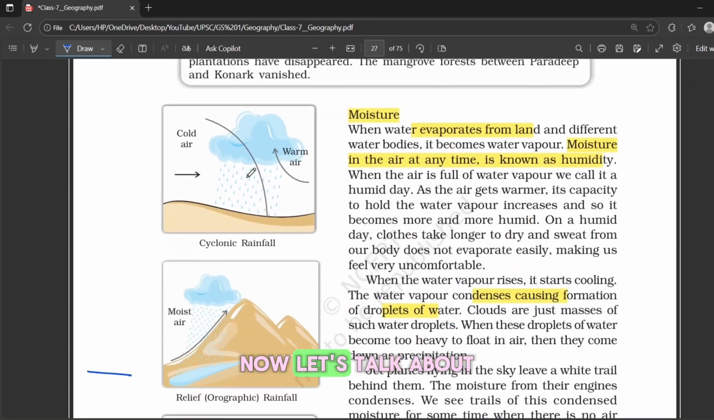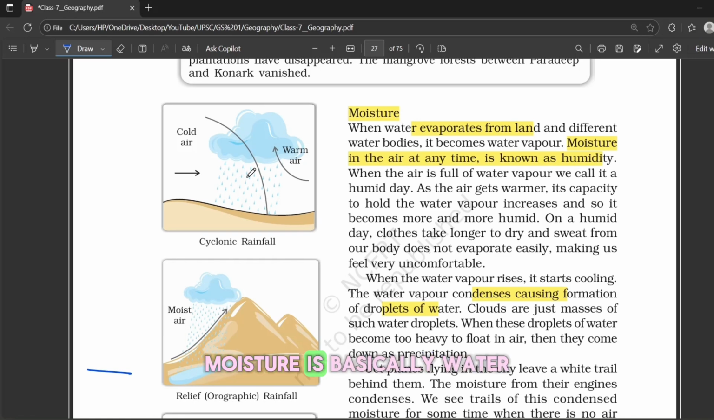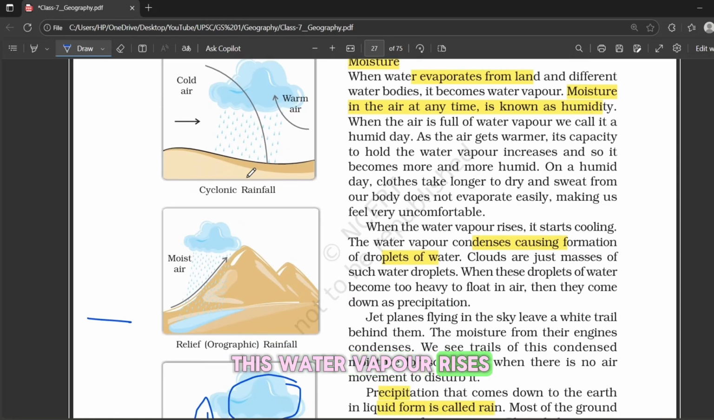Now let's talk about moisture. Moisture is basically water in the air. When water evaporates from the land or water bodies, it becomes water vapor. The amount of water vapor in the air at any given time is called humidity. When this water vapor rises, it starts to cool. As it cools, the vapor condenses, forming droplets of water, and these droplets eventually lead to rainfall.